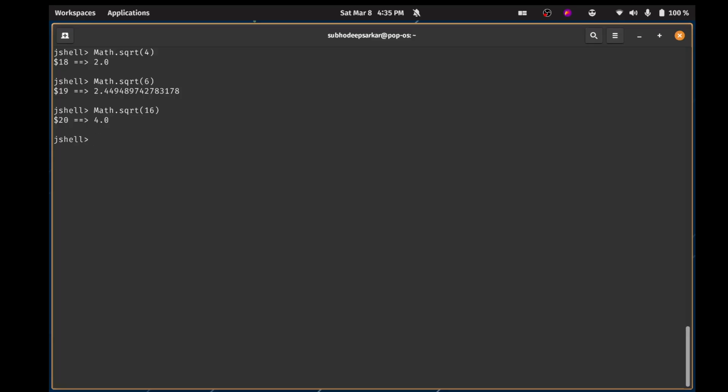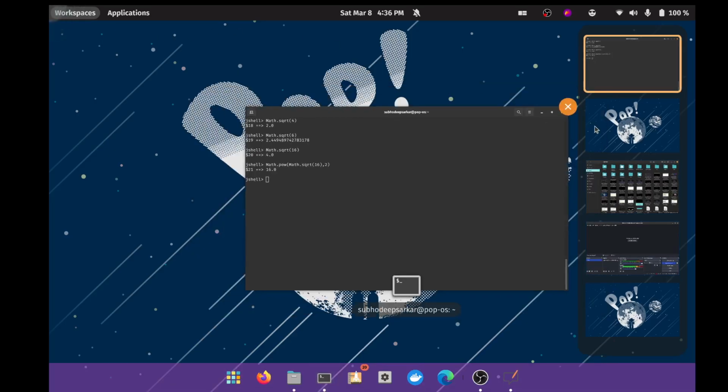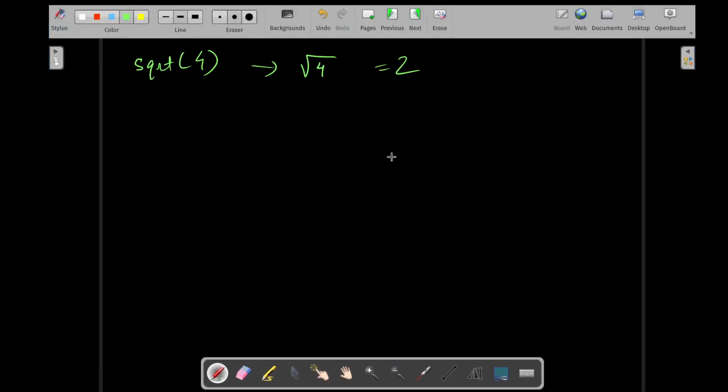And we can combine the previous functions as well. We can do something like math.pow, math.sqrt, say 16 comma 2. This is still going to be 16. Why? Because math dot square root of 16 is 4, and 4 to the power of 2 is of course 4 4s are 16. So you are getting 16 over here. So you can combine things. The square root is a very basic method. You can just find out the square root of a number. That's it.